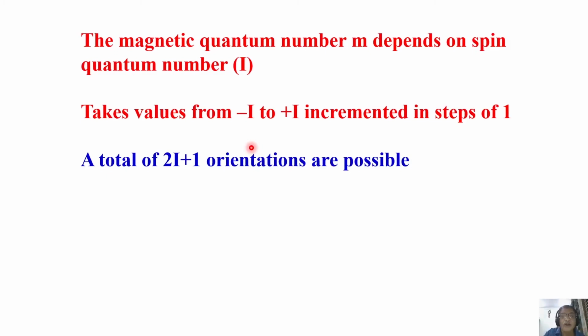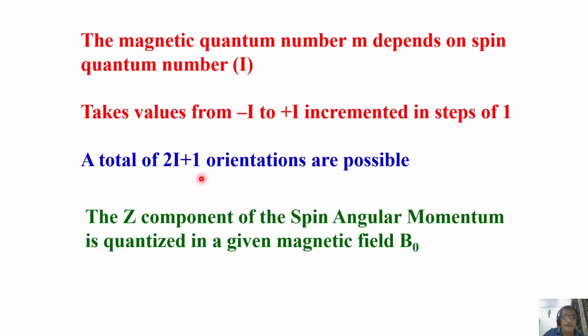There are 2I plus 1 possible orientations. If I want to find out the magnetic quantum number M, which I said is MI, it defines the orientations of M based on I. There are totally 2I plus 1 orientations possible for any given spin I. The Z component of the spin angular momentum is always quantized in a given magnetic field B naught.